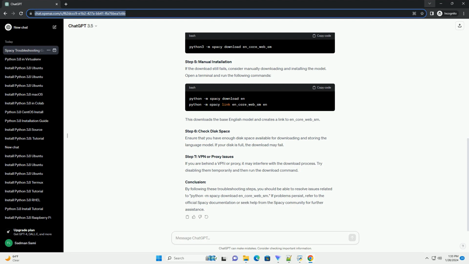By following these steps, you should be able to troubleshoot and resolve issues with downloading the en_core_web_sm model in spaCy. If the problem persists, consider checking spaCy's official documentation or community forums for the latest information and updates.